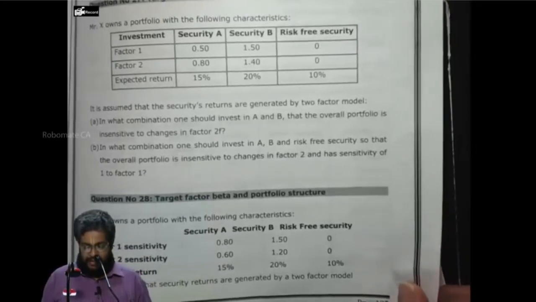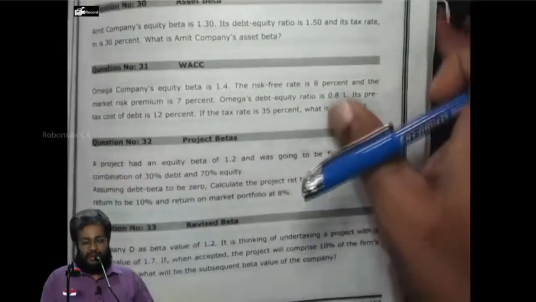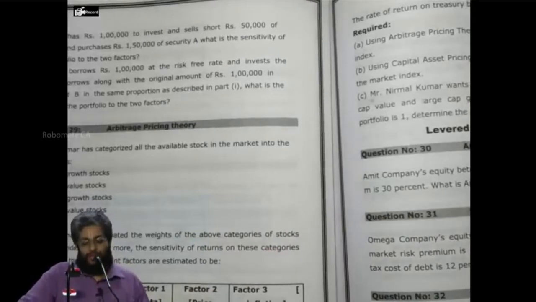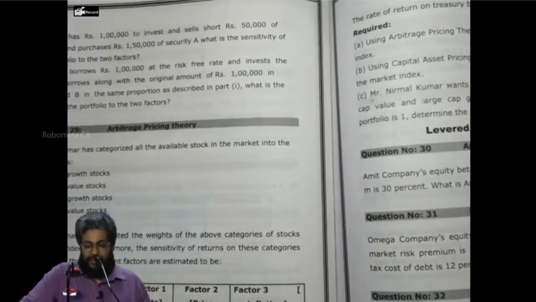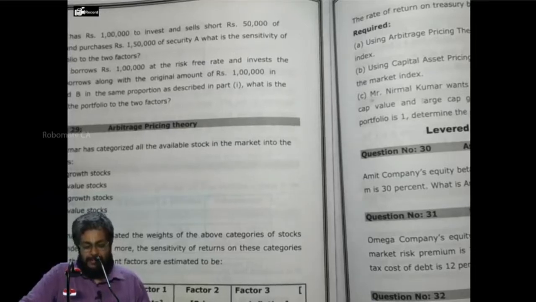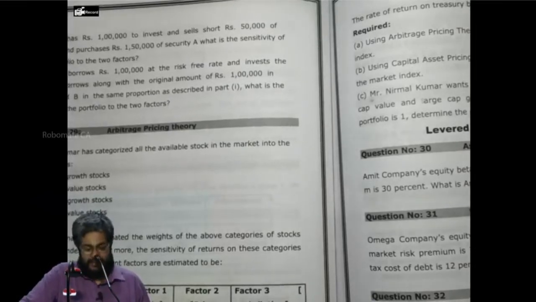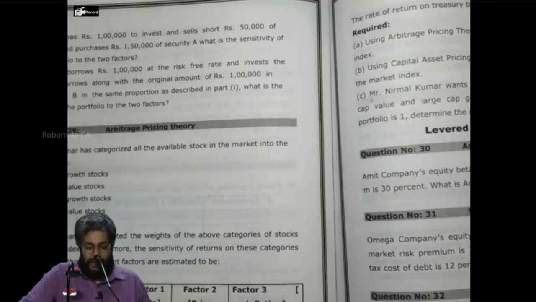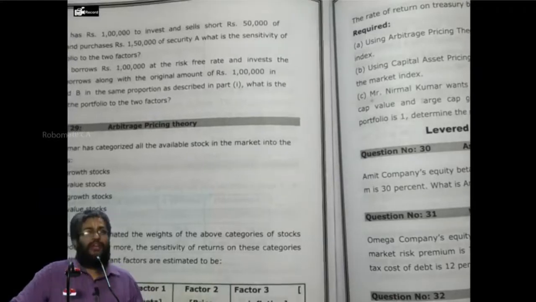It is assumed that security returns are generated by a two-factor model. If Mr. X has 1 lakh to invest and sells short 50,000 of security B and purchases 1,50,000 of A, what is the sensitivity of X's portfolio to the two factors? If Mr. X borrows 1 lakh at a risk-free rate and invests the amount he borrows along with the original amount of 1 lakh in the securities A and B in the same proportion as described in part 1, what is the sensitivity of the portfolio to the two factors?